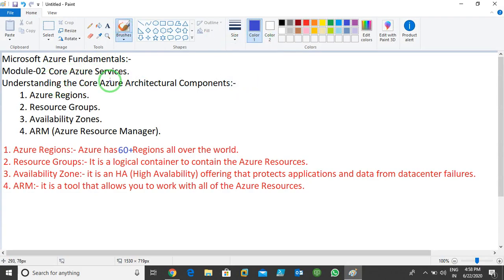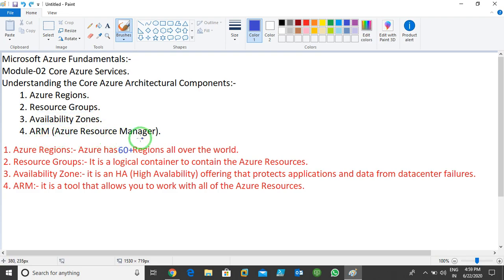In core Azure services, we have four core Azure components we talk about in this lecture. Number one is Azure regions. Second is resource groups, third is availability zones, and fourth is ARM, Azure Resource Manager.